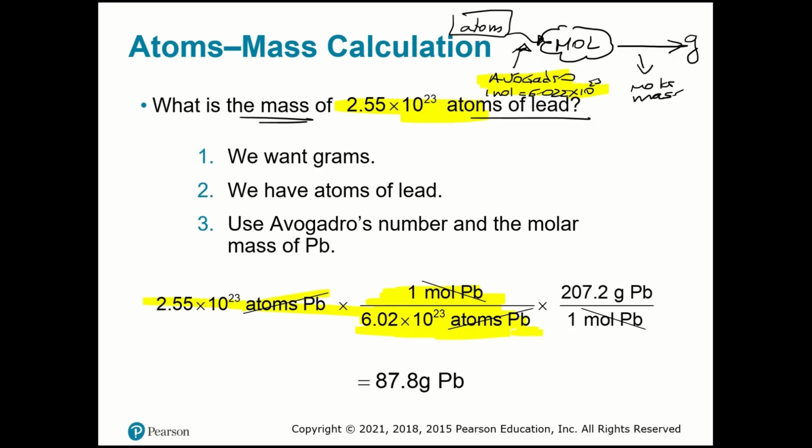And then I have moles, because I'm going to multiply this by 1, divided by 6.02 times 10 to the 23rd, and then I'm going to find moles. Then I multiply directly by 207.2 grams, because it's the molar mass of lead, and 1 mole, I'm going to find the grams of lead in that case. Okay, it's all about this: atoms to moles, moles to grams.